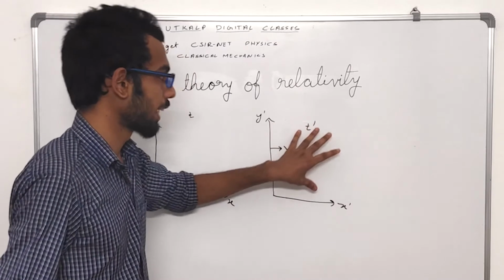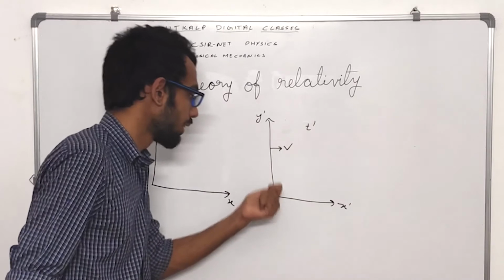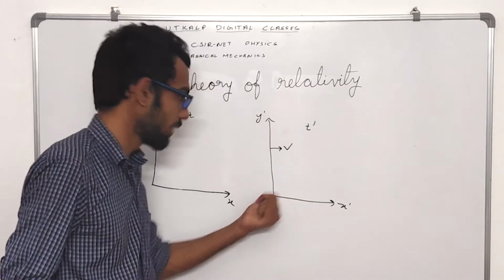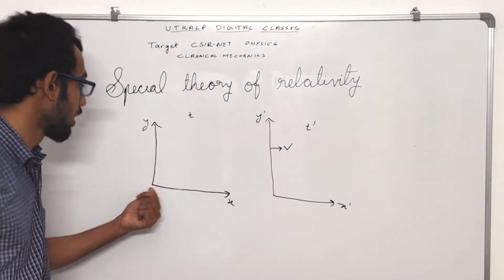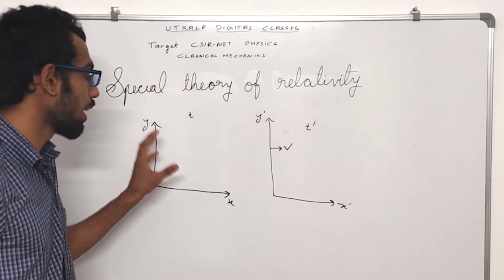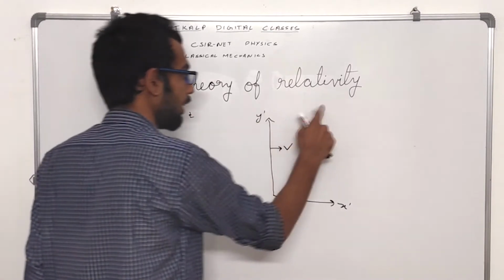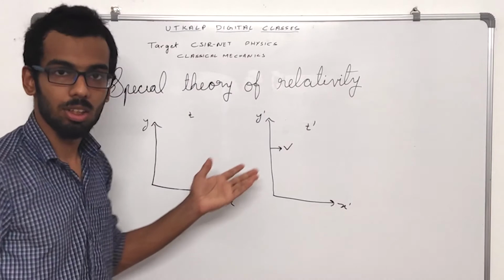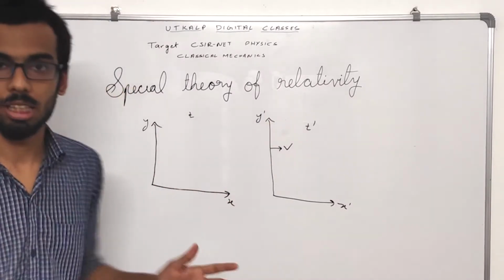For a person in this coordinate axis, time t dash equals 0 when he finds that the origin of this coordinate axis is coincident with the origin of this coordinate axis. Remember, I said that we are measuring time differently for both these guys, because had it been a regular case, we would have considered both to be equal, which is our Newtonian mechanics.